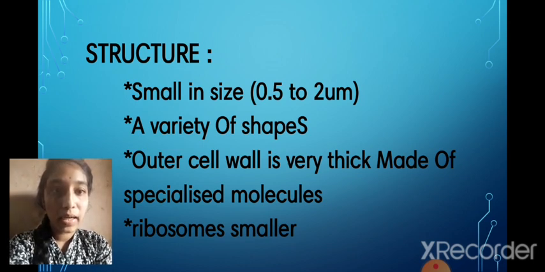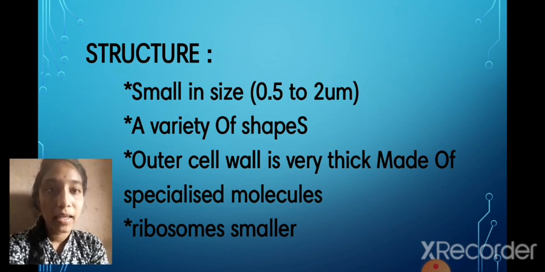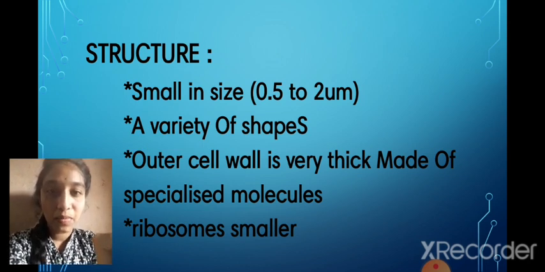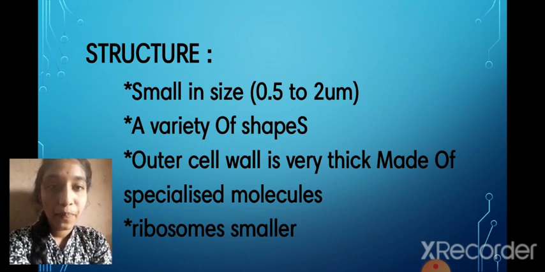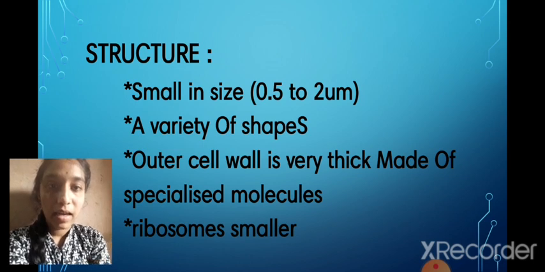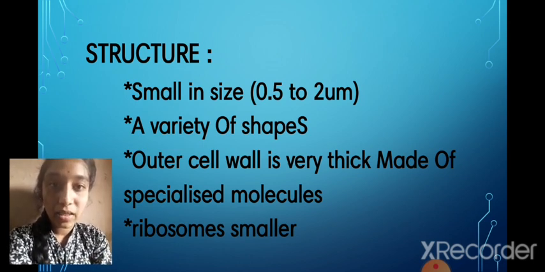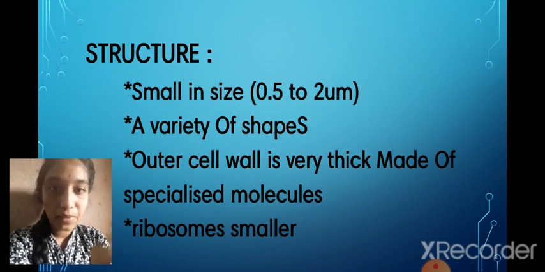The outer cell wall is very thick, made of specialized molecules, and the ribosomes are smaller. Bacteria are very small, so we can't see them with the naked eye, and they come in different shapes.